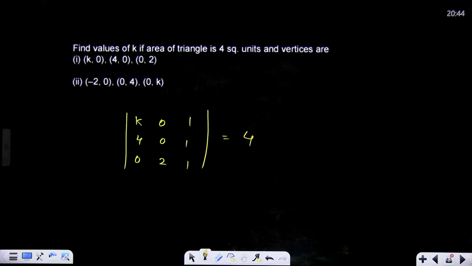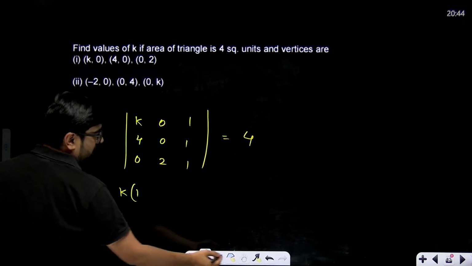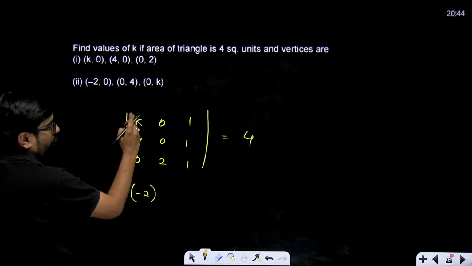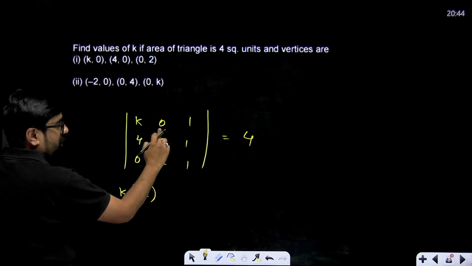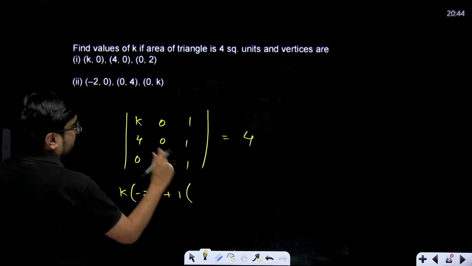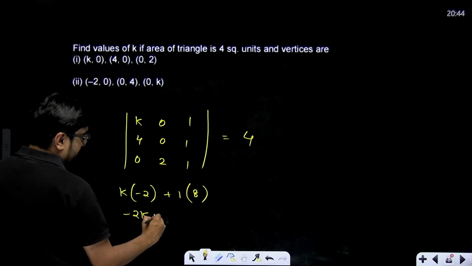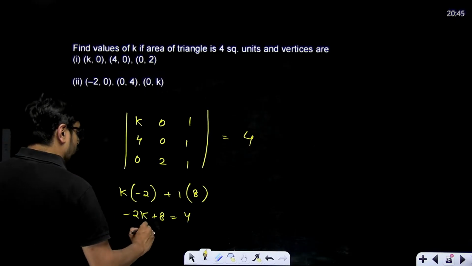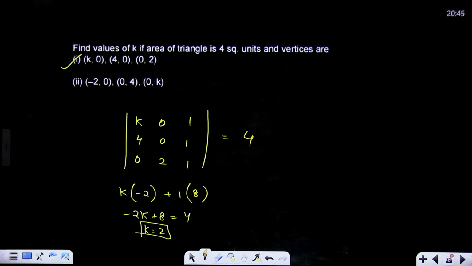All right, so we'll solve this. So k multiplied with 0 minus 2, that is minus 2, its cofactor determinant. Minus 0 into anything will be 0, so we don't need to write this one. Plus 1 multiplied with its cofactor, that means 8 minus 0, that means 8. So this will give you minus 2k plus 8, which is equal to 4. That means minus 2k equal to minus 4, so k is equal to 2. Your value of k will be equal to 2 in the first case, right?